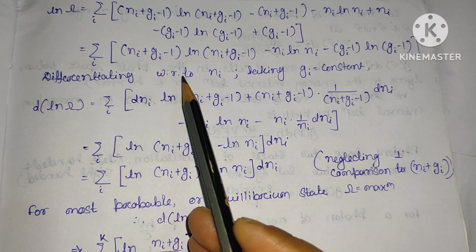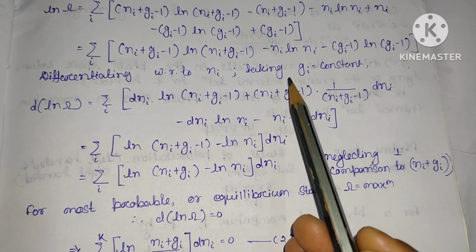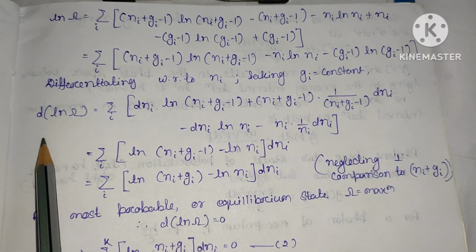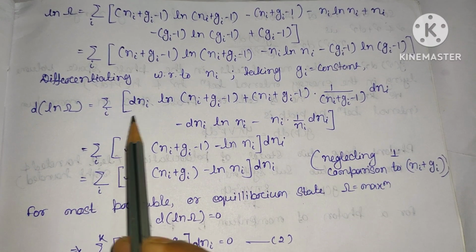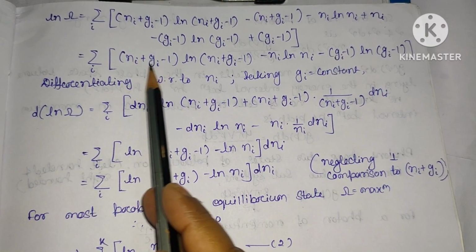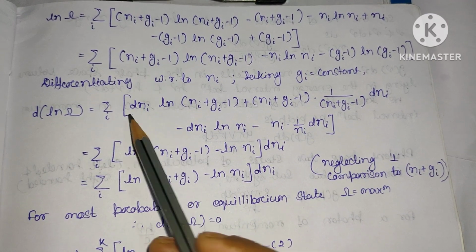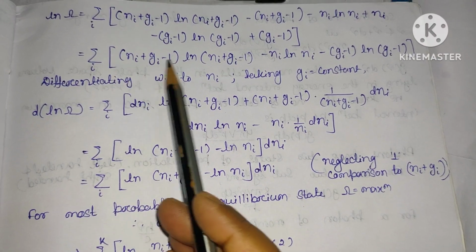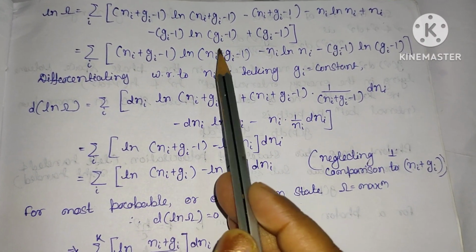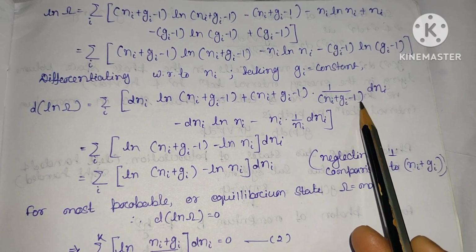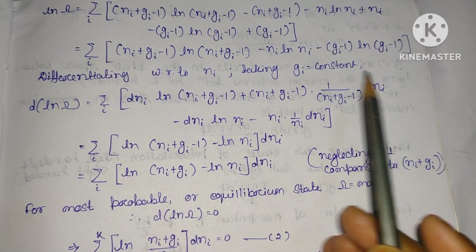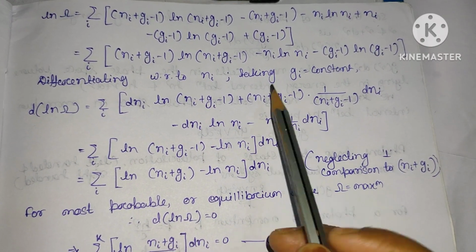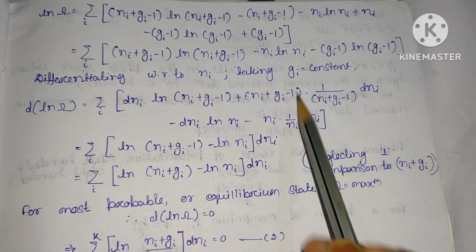Now if we differentiate this with respect to Ni, considering that Ni is variable and Gi is constant, d of ln omega will be equal to the sum over i of dNi ln (Ni plus Gi minus 1), plus (Ni plus Gi minus 1) into 1 by (Ni plus Gi minus 1) into dNi, minus dNi, minus dNi ln Ni, minus Ni into 1 by Ni into dNi, the derivative of ln Ni.